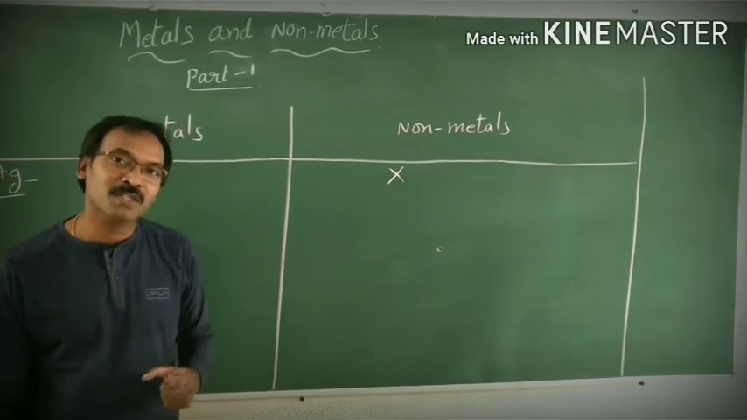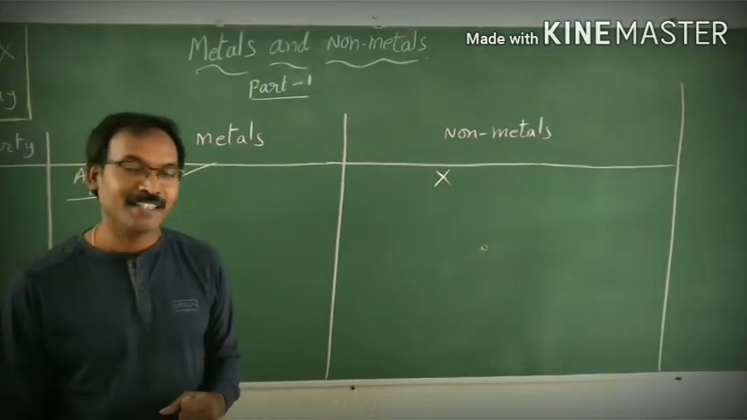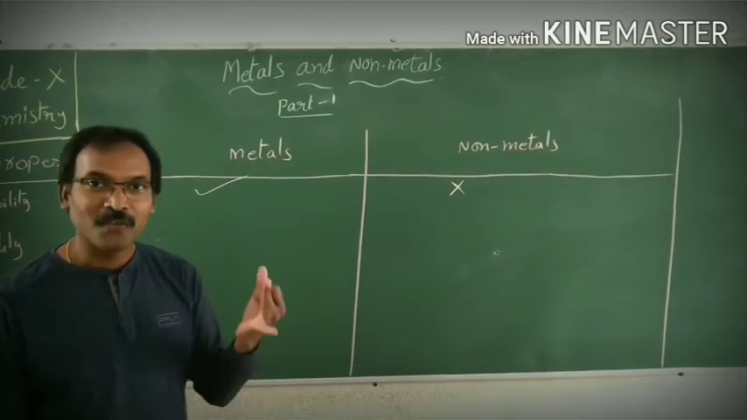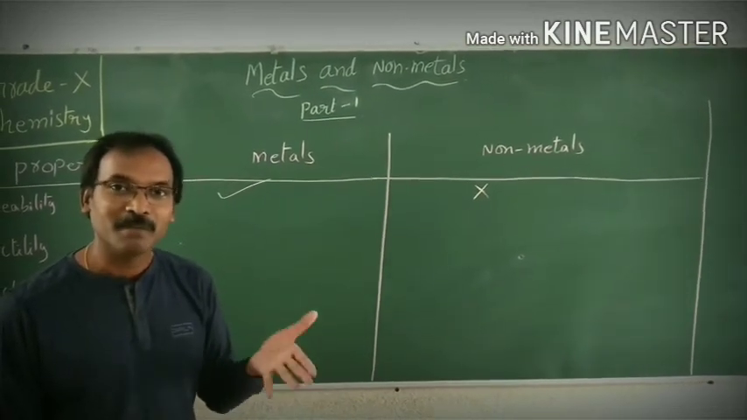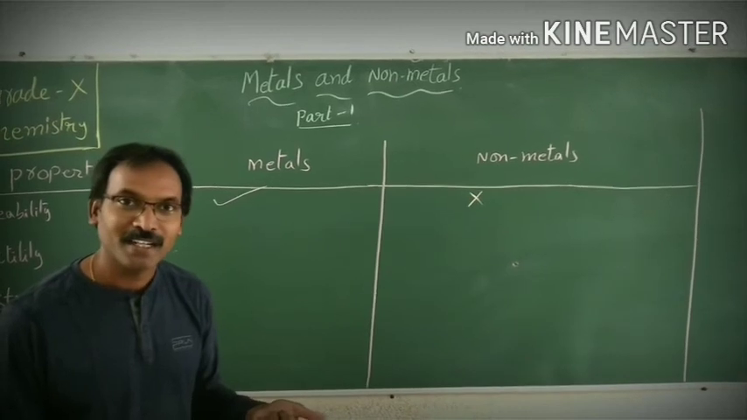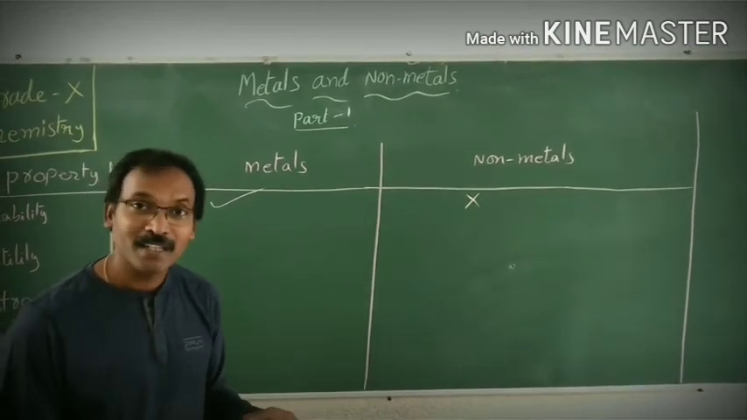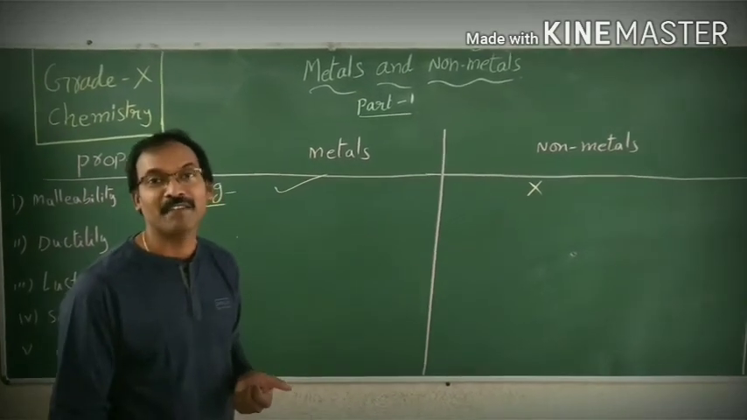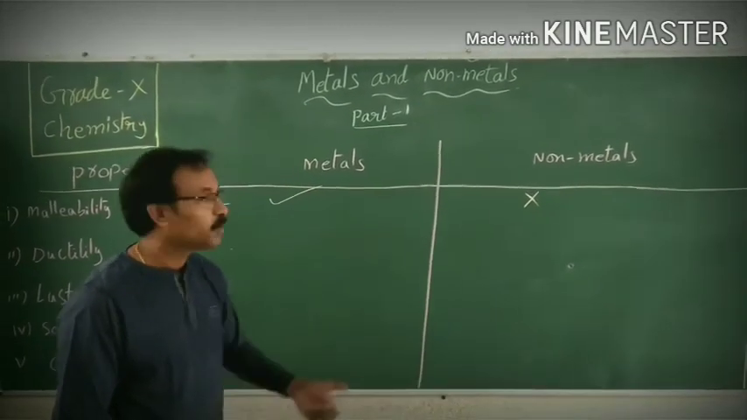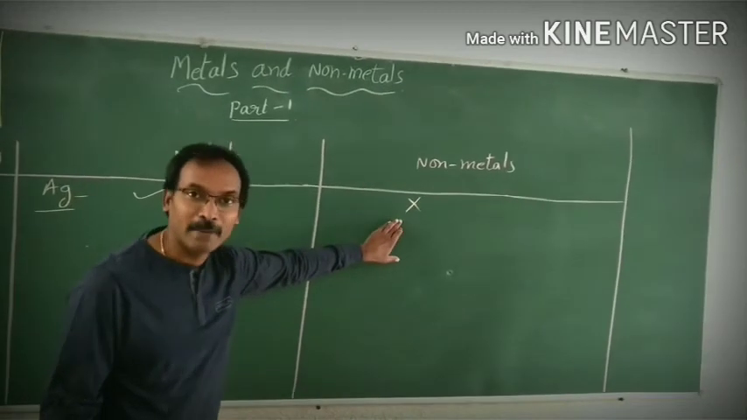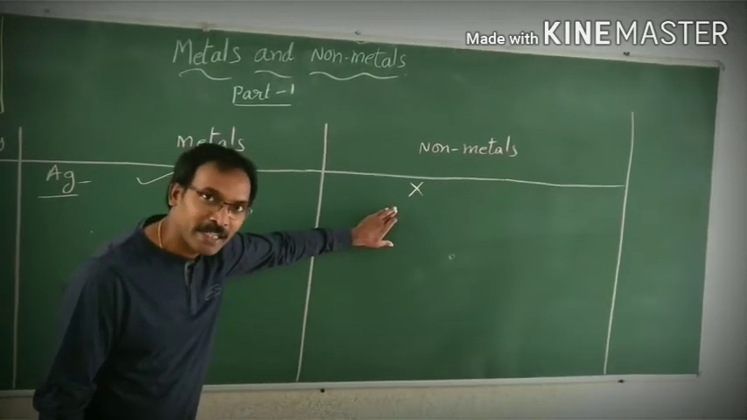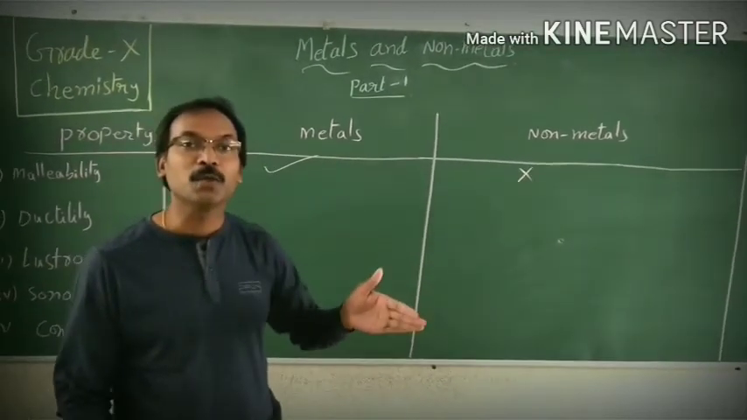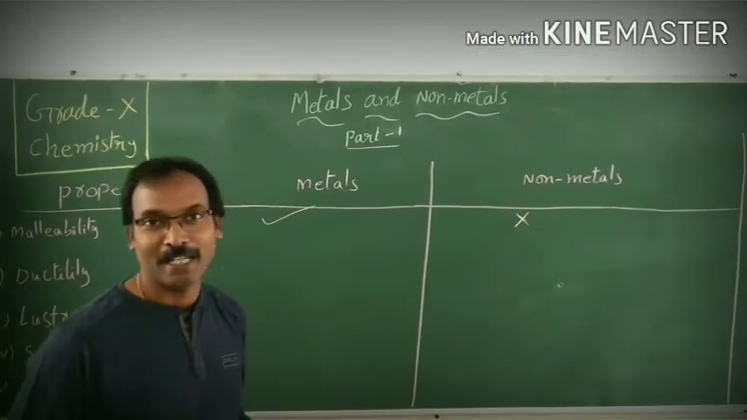Children, can you give some examples of non-metals? Yes, your guess is right: oxygen, nitrogen, fluorine, chlorine, bromine, iodine, carbon. So many elements are non-metals, and those non-metals do not have the malleable nature. What do you mean by malleability? Making substances by heating them into a thin sheet is nothing but malleability.